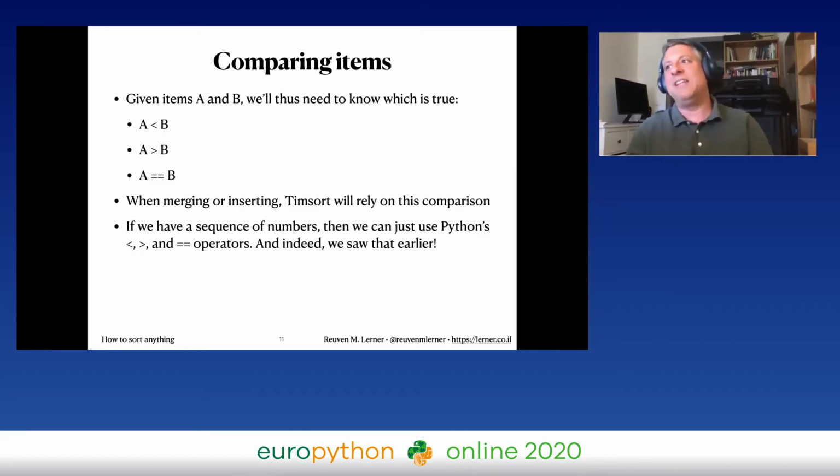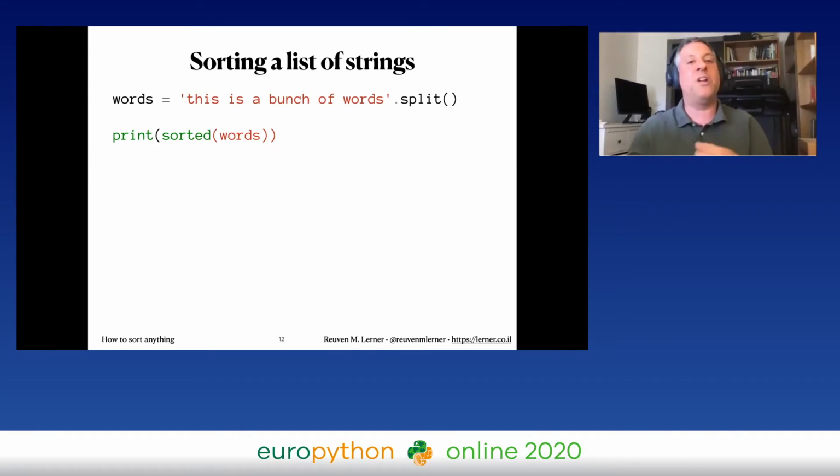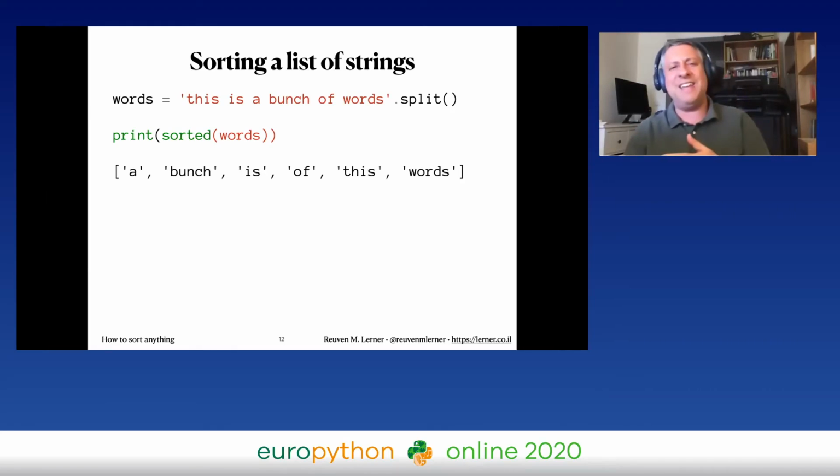But what if we want to get a little more interesting? What if we want to sort a list of strings? So here I'm creating a list of strings. I have my string. I run .split on it. And split, of course, returns a list of strings. Basically, it breaks up our string along white space into a list. So words here is a list of strings. And if I say print sorted words, I'm going to get out the words sorted from lowest to highest.